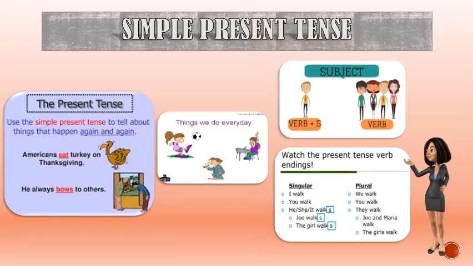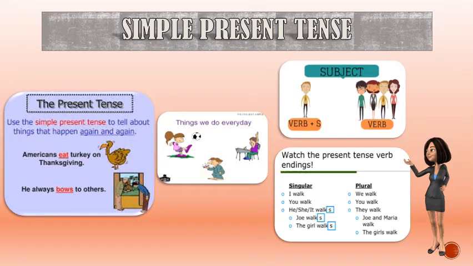In this tense, two things play a very important role: singular and plural. When it is singular, we will add s with the action word. When it is plural, we will not add s with the action word.